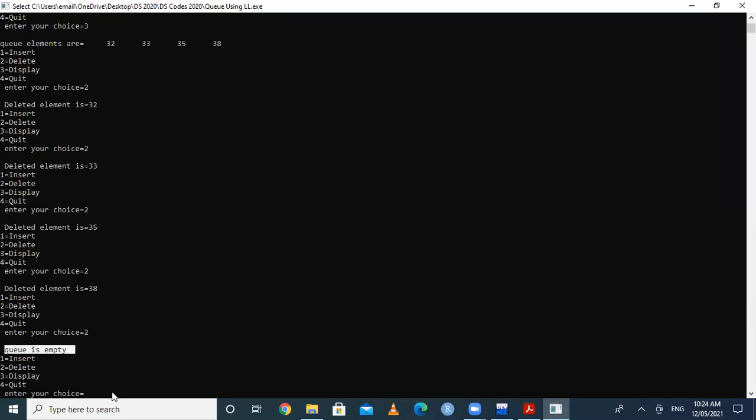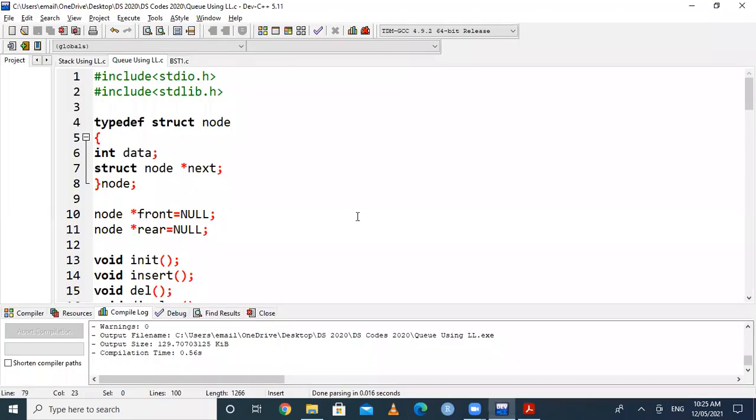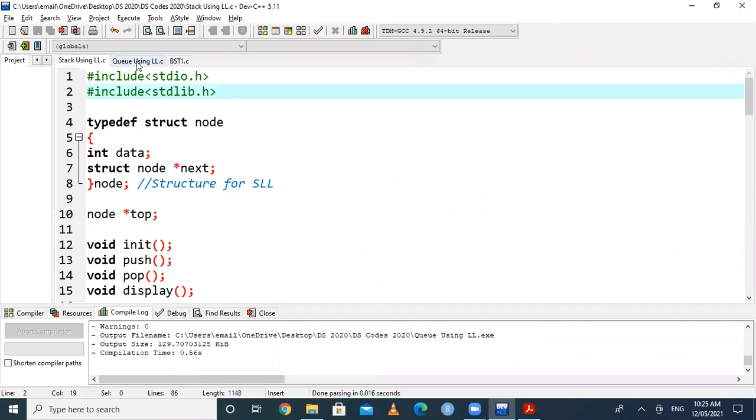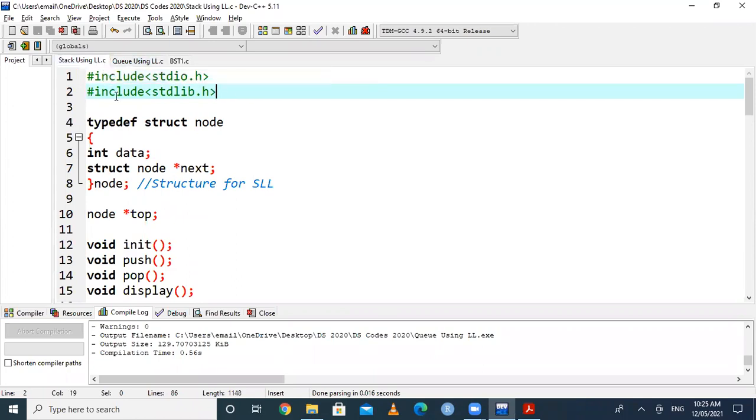And finally, when I am selecting the fourth option, the meaning of the fourth option is quit. So the compiler knows the meaning of quit, so it terminates the program, and then we are out of the output window. So this is the program for a queue using linked list. So there is a program for stack using linked list, as well as a program for queue using linked list also. I hope you understood these two programs.